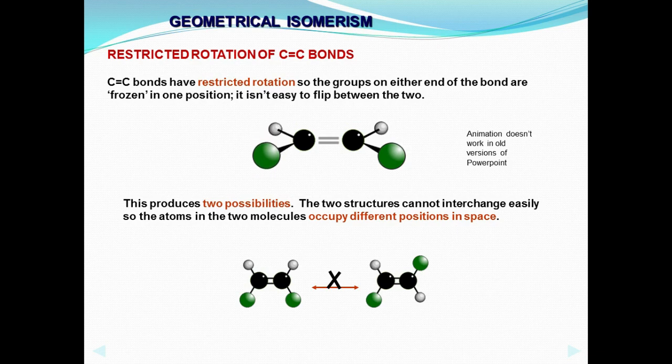It isn't easy to flip between the two. Here you see one carbon is blinking here, right? The same atom is blinking here, right? This produces two possibilities, and the two structures cannot be interchanged easily, because the atoms of the two molecules occupy different positions in space. So this is important for the restricted rotation of the carbon-carbon bond.